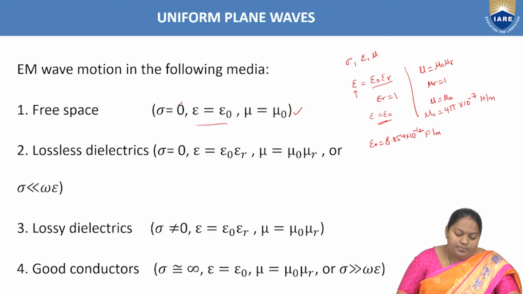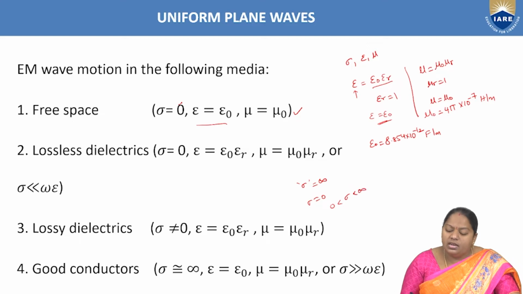Right? Now the next medium is the dielectric medium. Generally, materials are broadly classified into three categories according to sigma, the conductivity of the material. Sigma ranges from 0 to infinity. If sigma equals infinity, the material is said to be a conductor or metal, and sigma equal to 0 is an insulating material, also called a dielectric material.